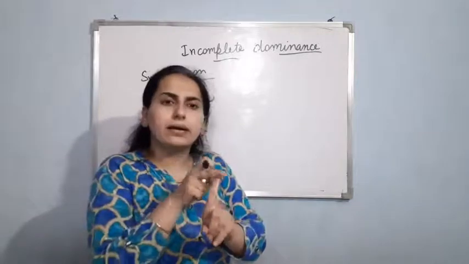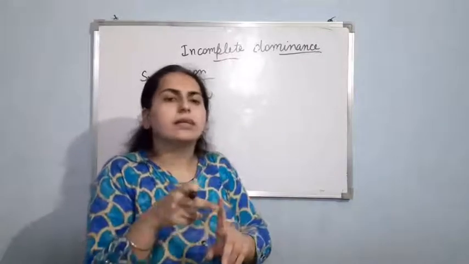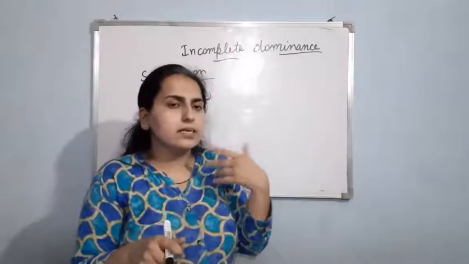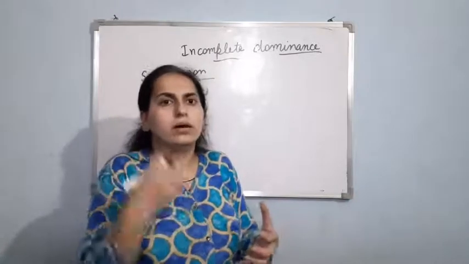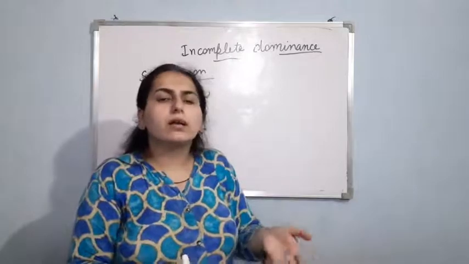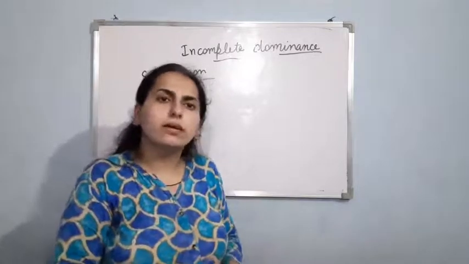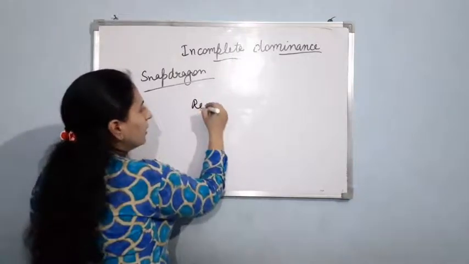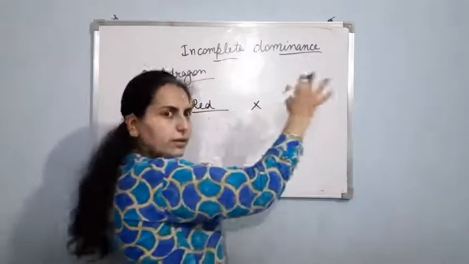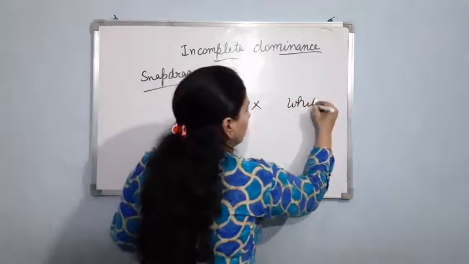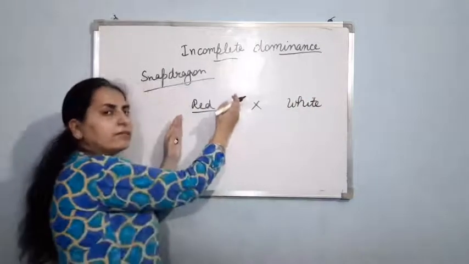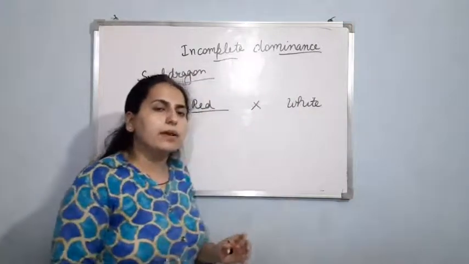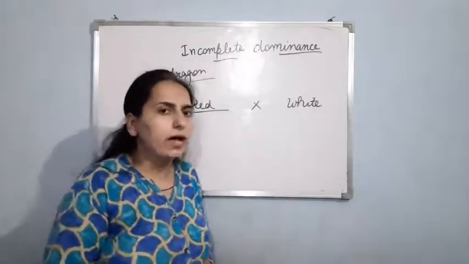Suppose I am breeding a plant having red colored flowers and a plant having white colored flowers, and then just see the result. What color of the flower will be there in the future generation? Clear? So there is a red colored flower and then there is a white colored flower. There is one plant having the red colored flower and a second plant of the snapdragon having white colored flowers.